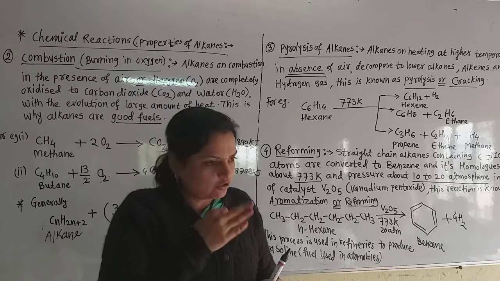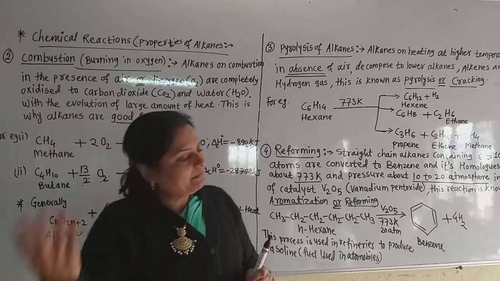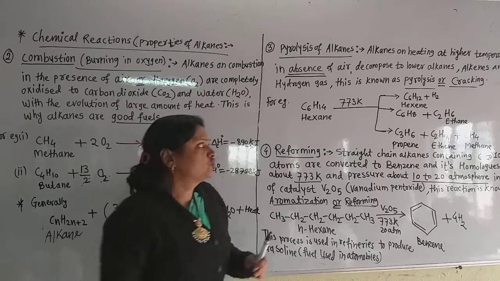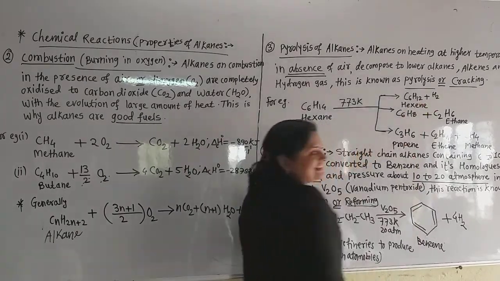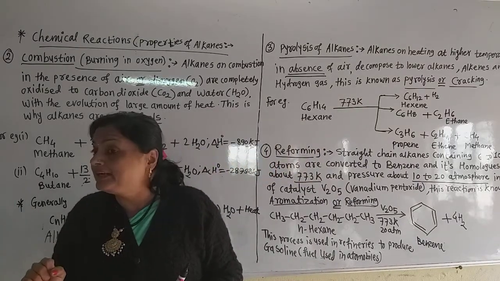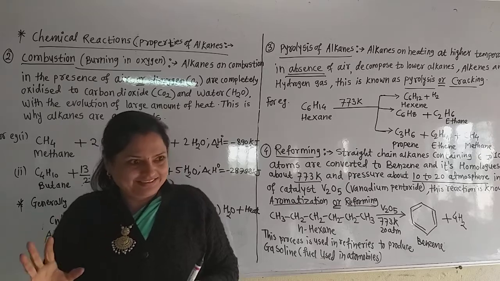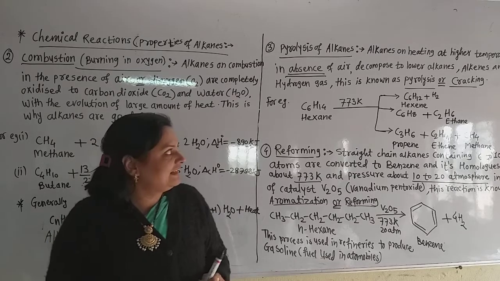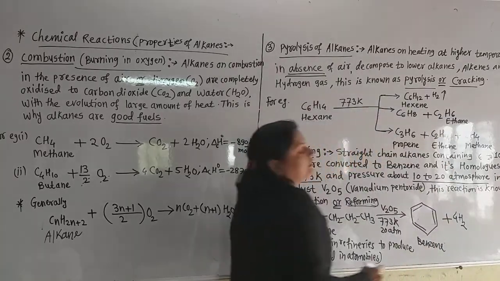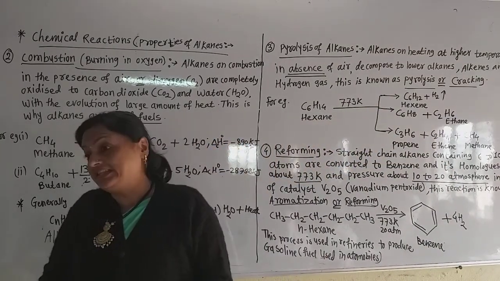So the formula of the alkene is CnH2n. So C6H12, this is the alkene. But which alkene? As it contains 6 carbon atoms, it is hexene. Understand? This is the hexene alkene, and 2 hydrogens are there. That means hydrogen gas is evolved there.